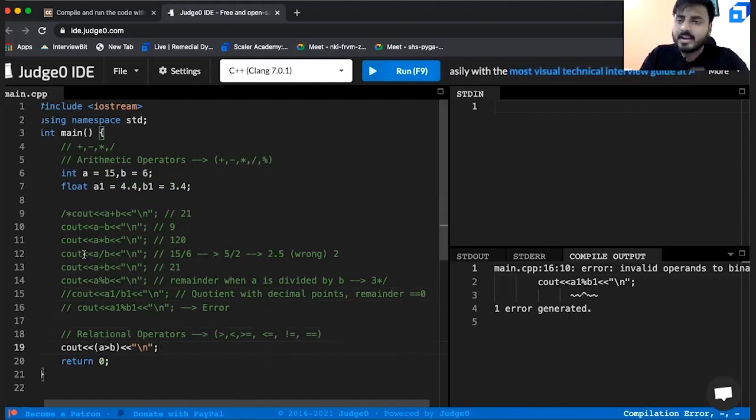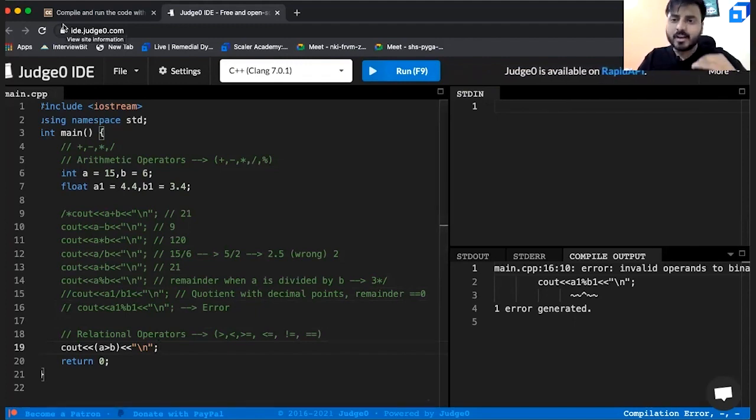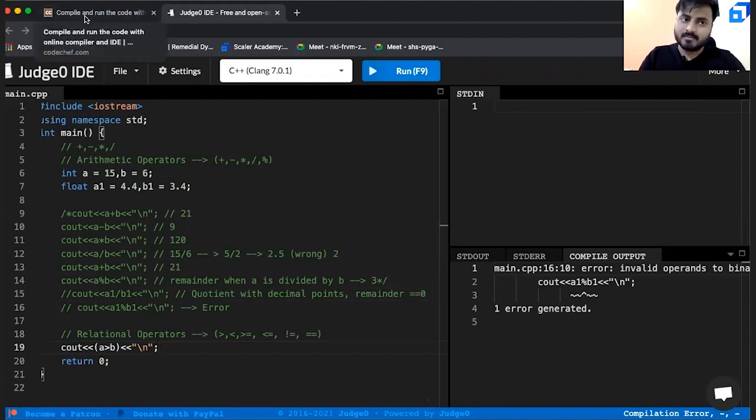Now tell me, is A greater than B? Yes, it is true. Now, can the system print true? How can it print true? It can't print true, right? So whenever it is true, indirectly your system prints 1. 1 is saying true, 0 is saying false. How can you cross verify that claim?